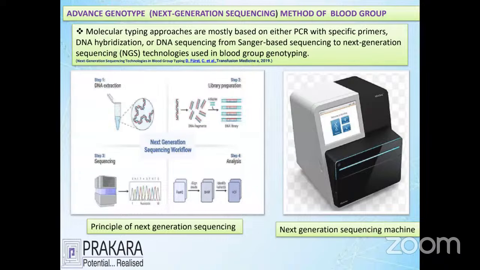Let's move on to the next picture. This is called the genotypic method, simply called the next generation sequencing, NGS technique. If you go for the NGS technique, here we have a vision. This is identifying the gene extraction. The gene is extracted, the gene is sequenced in the machine, and finally you get the grading of genotypic characters. Your genotypic characters are determined by the PCR method, by gene sequencing methods, simply called next generation techniques, which is an advanced machine in blood banks. So with the help of these methods, they perform the genotypic characterization of blood grouping.